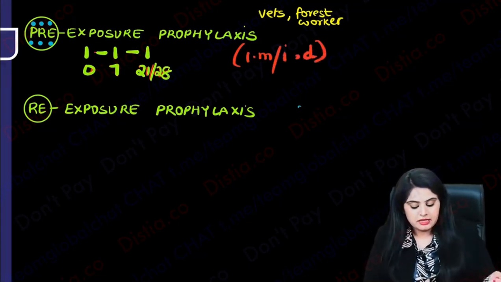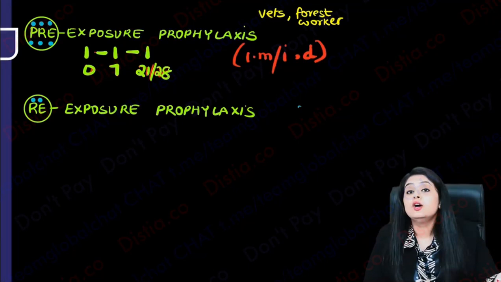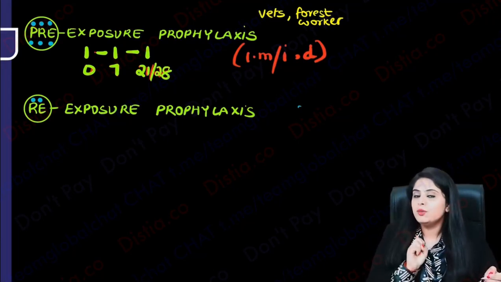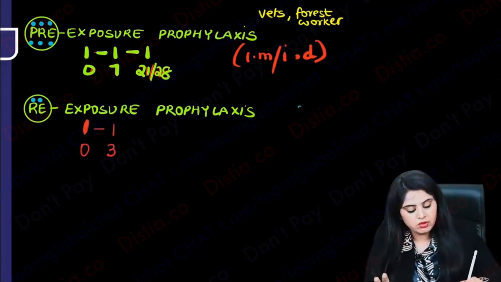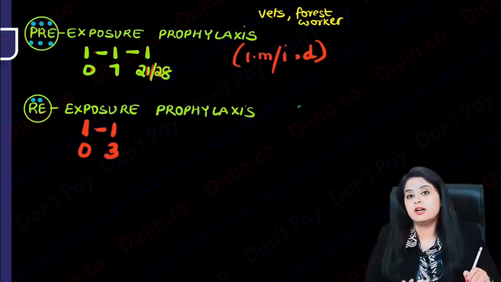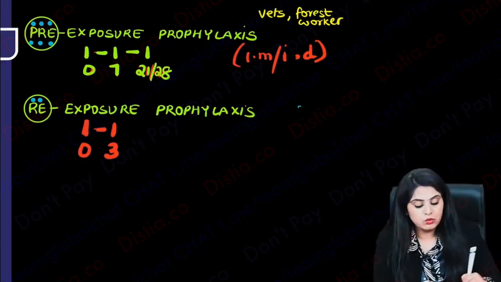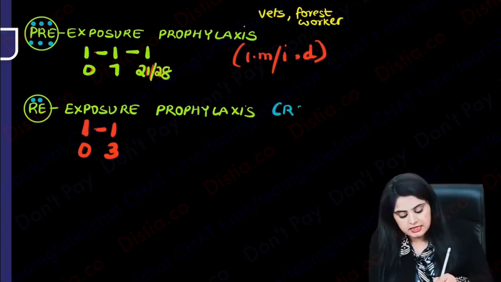However, if there is re-exposure मतलब how many alphabets? 2 alphabets. So how many days will you call him? 2 days. How many doses will you give him? 2 doses. So re में क्या होगा? You are gonna call him on 2 days, that is 0 and 3rd day, and you are gonna give him 1, 1 vaccine or 1, 1 dose. But now you will also ask me, whom do you define as a re-exposure prophylaxis? What is the criteria for defining someone as re-exposure prophylaxis?